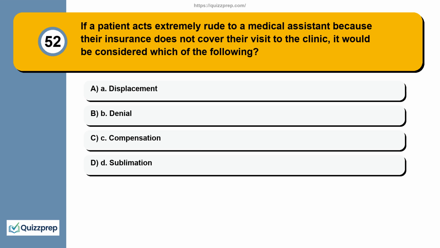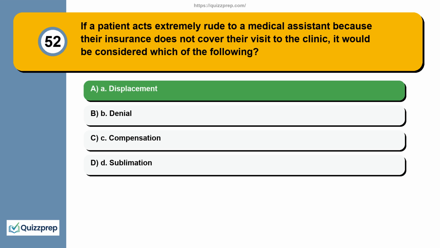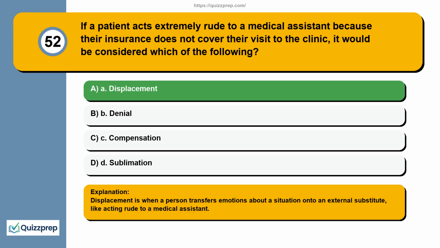Question 52. If a patient acts extremely rude to a medical assistant because their insurance does not cover their visit to the clinic, it would be considered which of the following? A. Displacement. B. Denial. C. Compensation. D. Sublimation. Displacement is when a person transfers emotions about a situation onto an external substitute, like acting rude to a medical assistant.